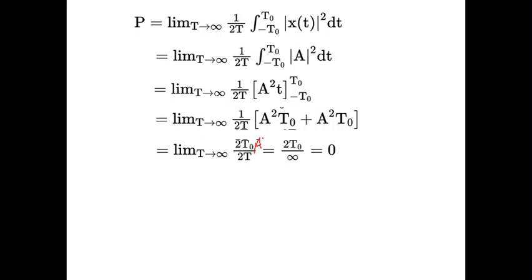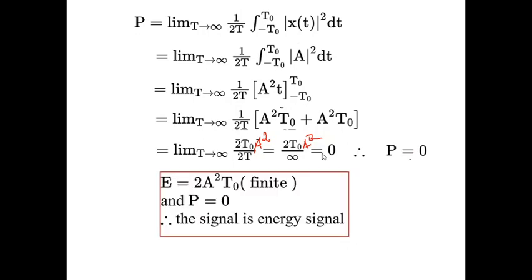Divided by T, after the simplification. See, T naught and T are different. T naught is some constant which can be 1, 2, or 3, depending upon the signal. So don't cancel out T naught and T. So power is equal to 2A squared T naught divided by T; substitute T equal to infinity. A finite value divided by infinity is equal to 0. So you're getting power as 0. The energy is finite and power is 0. Hence, the given signal is an energy signal.